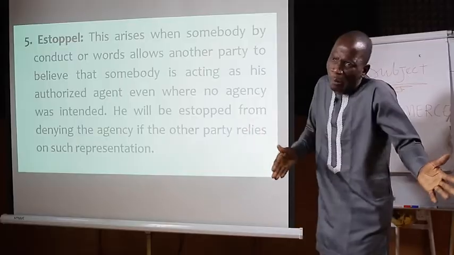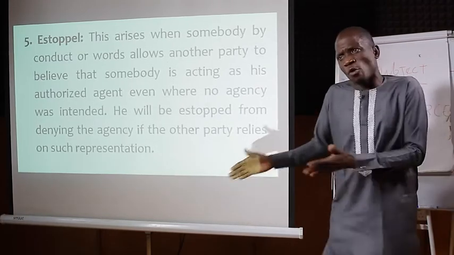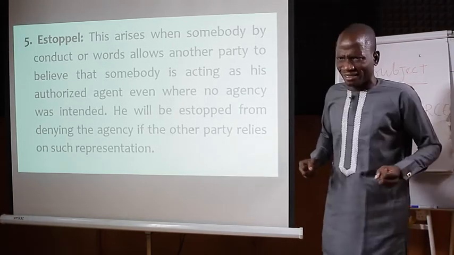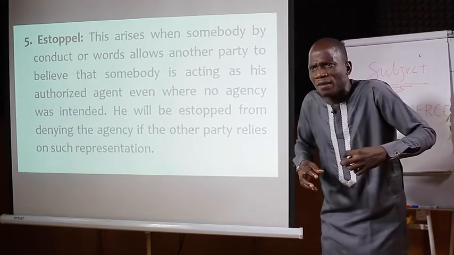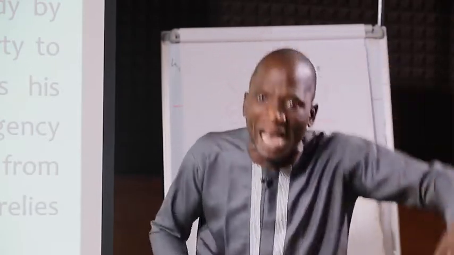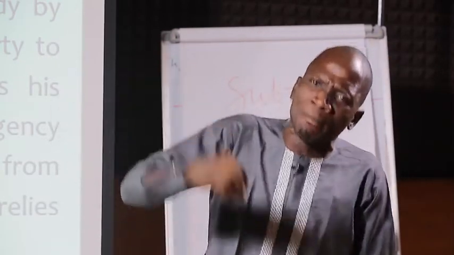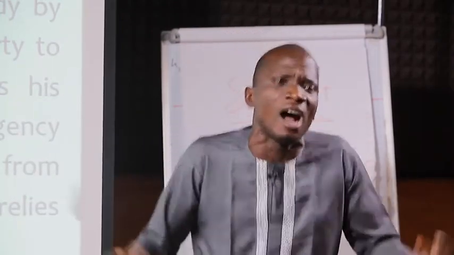Somebody by conduct may choose to act on your behalf. The situation that happens between a husband and a wife that are not separated. A wife may choose to act on behalf of her husband, even without the permission of the husband telling her to do these things on his behalf.